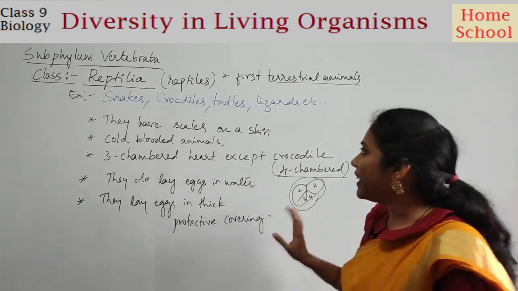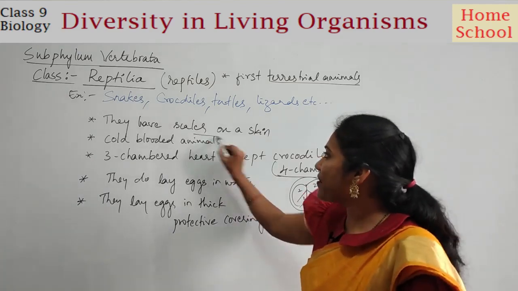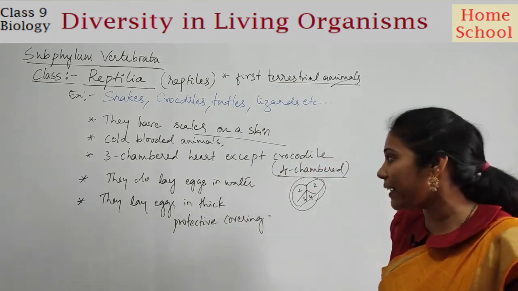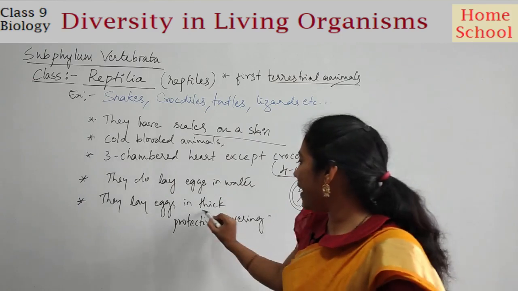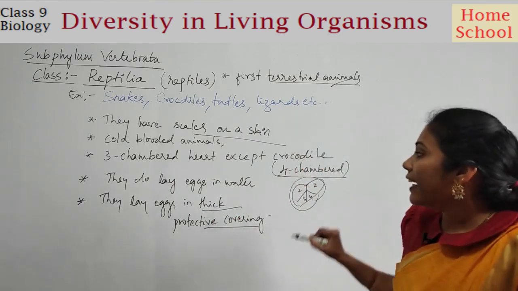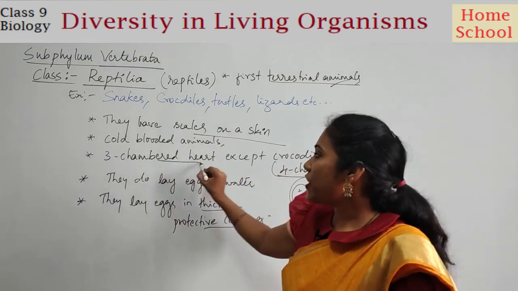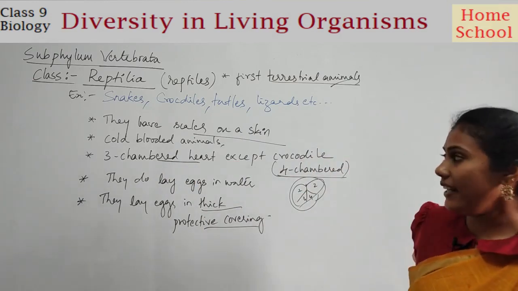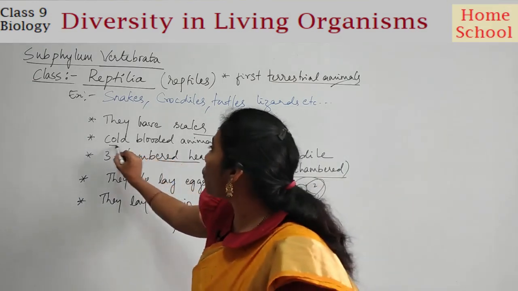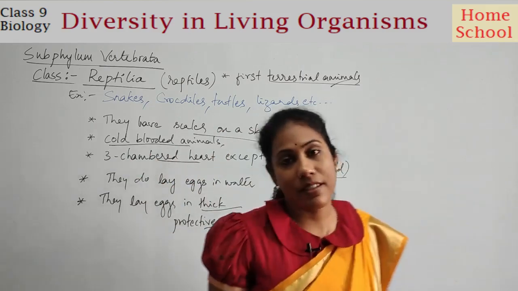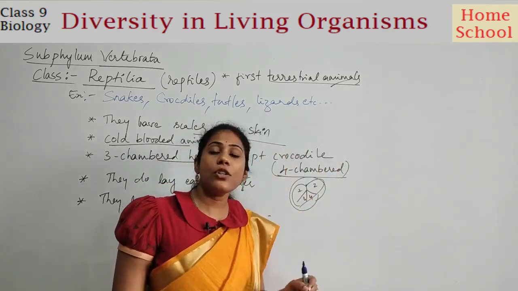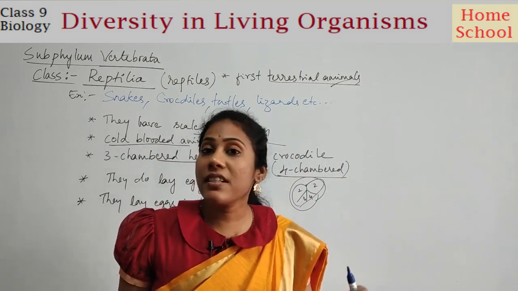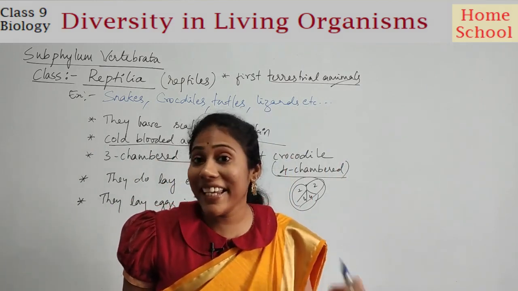Clear? So the very important point is they have scales. They are the first terrestrial animals that evolved, and they lay eggs in a protective covering. These guys also have a three-chambered heart, except the crocodile, and they are cold-blooded animals. Clear? So this is all about the class Reptilia, and now we will discuss the class Aves.